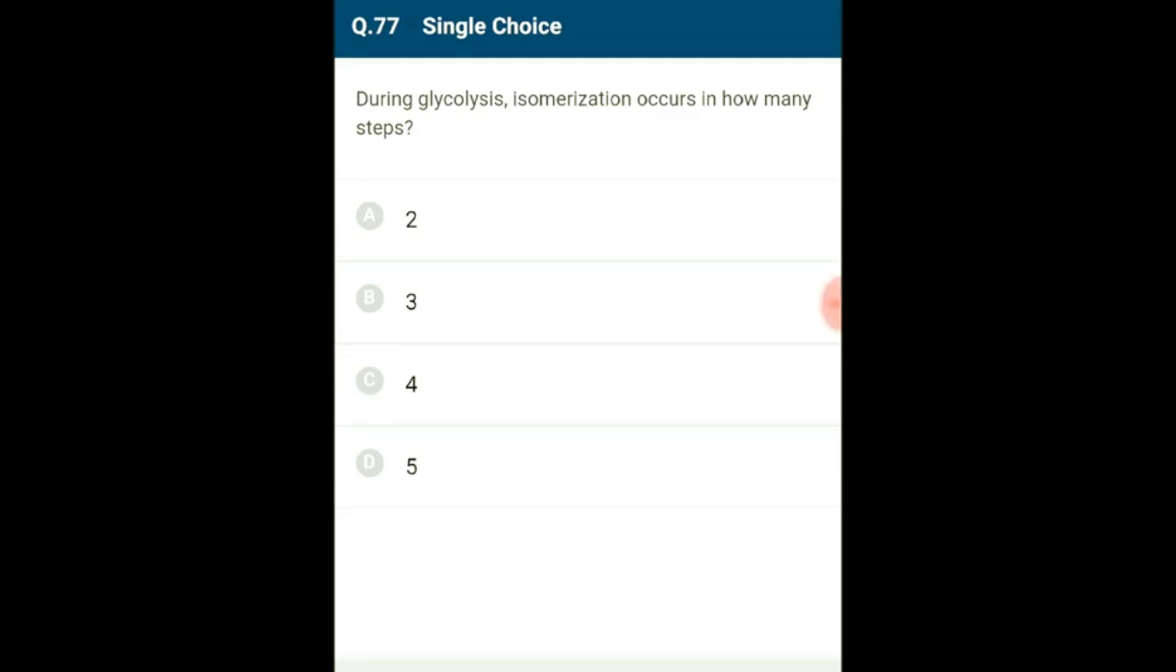Mutase is an enzyme which belongs to the isomerase class of enzymes. So the answer for this question is option 3. The correct option is B. During glycolysis, isomerization takes place in 3 steps.